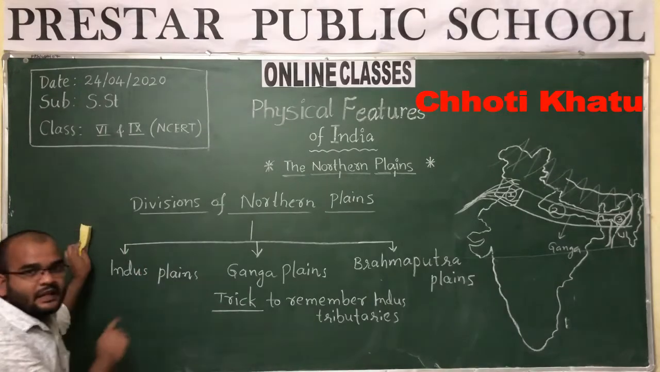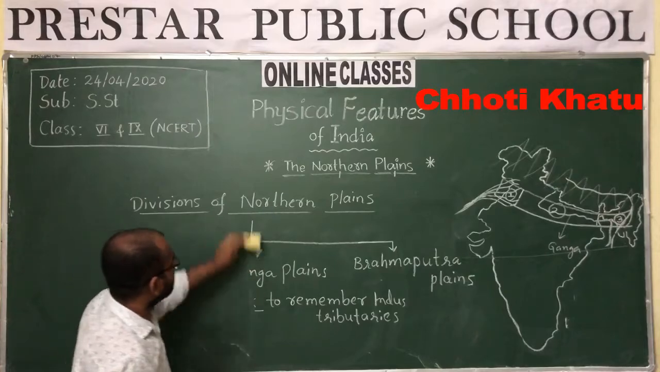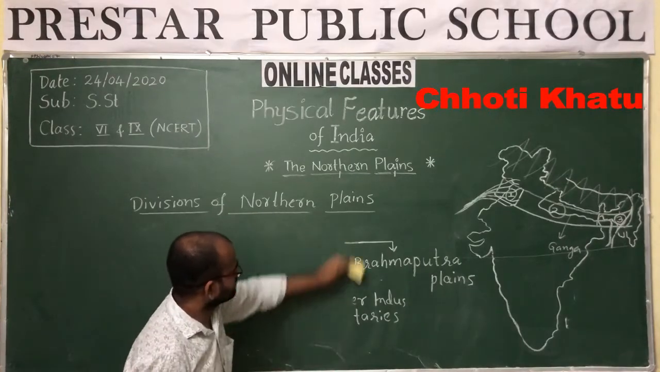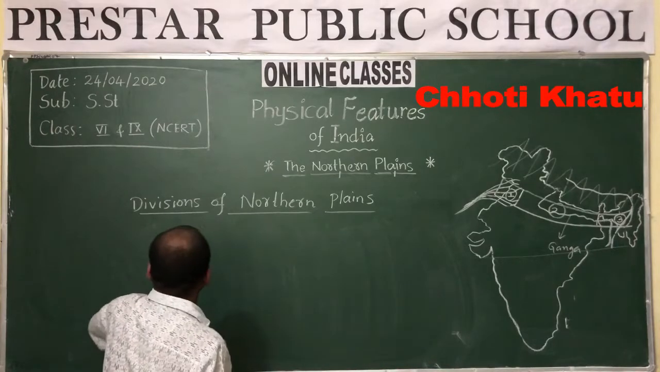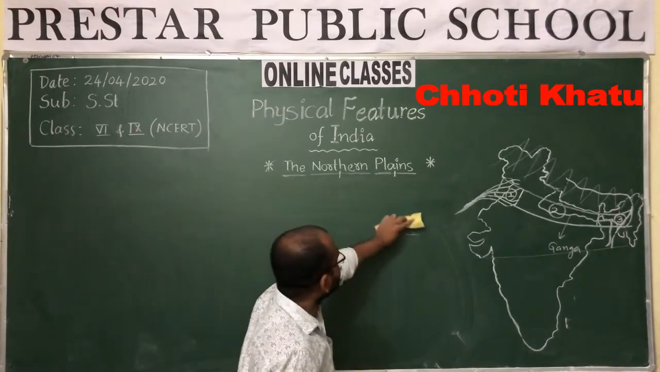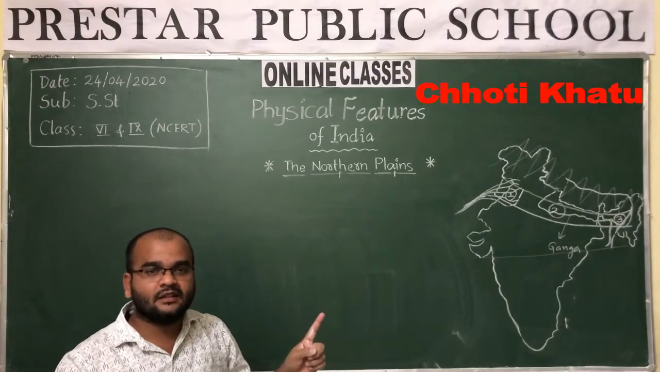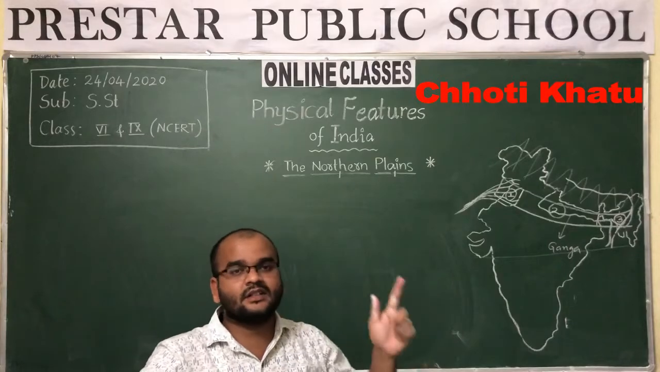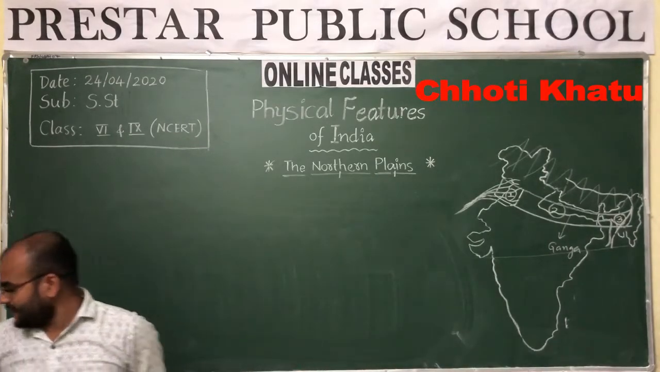Now, Indus plains. Let us discuss the Indus plains. So what are the divisions of northern plains? The first one is Indus plain, the second one is Ganga plains, the third one is Brahmaputra plains. So let us discuss Indus plains.